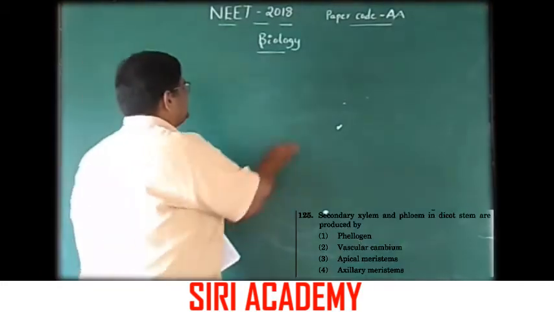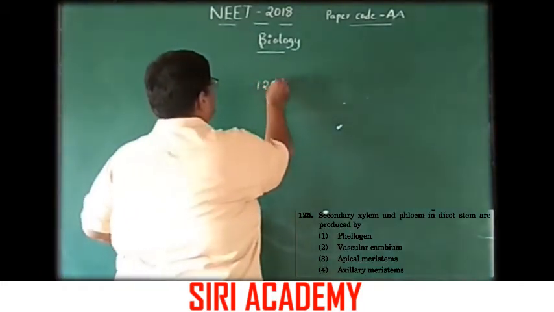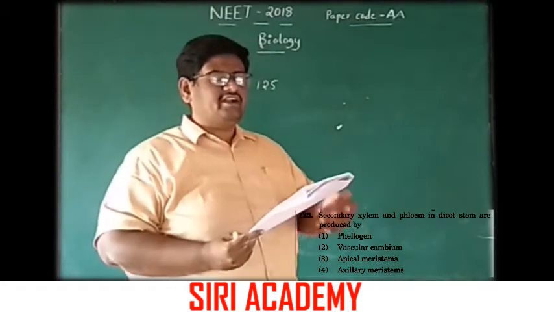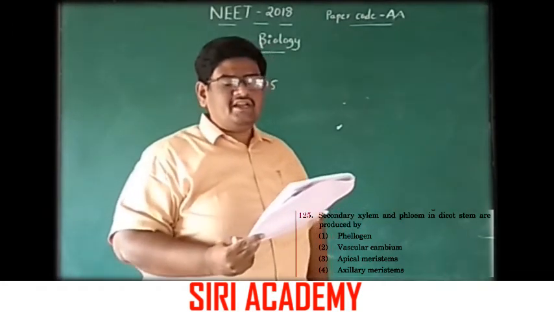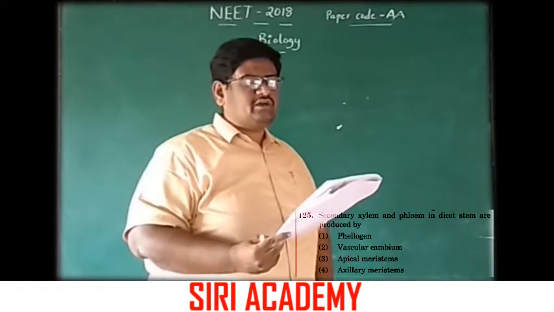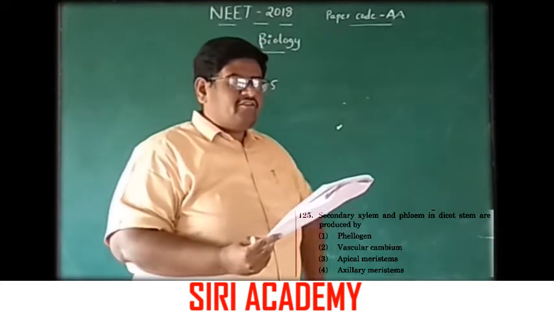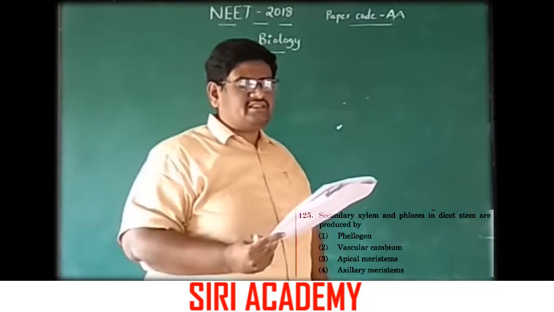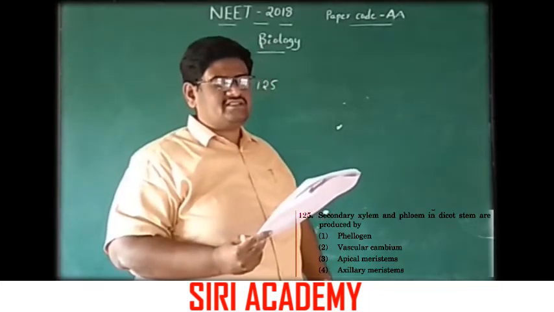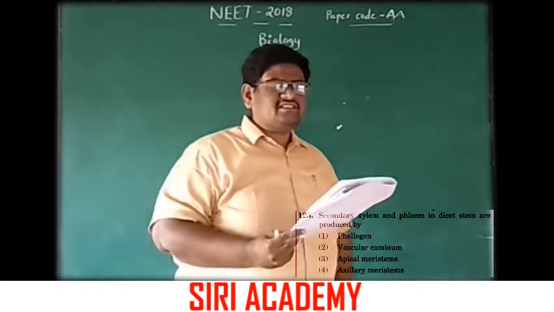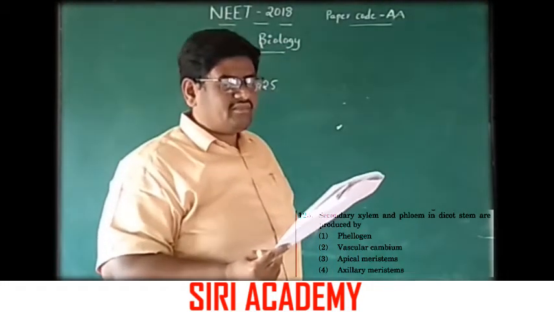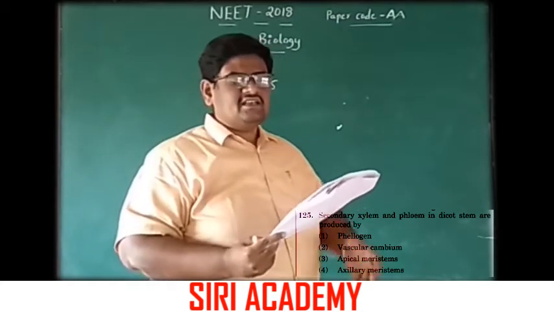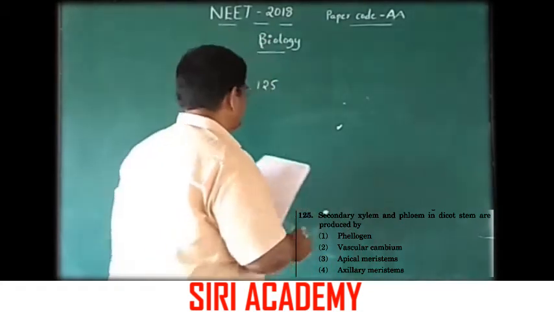Go for question number 125. Secondary xylem and phloem in dicot stem are produced by: 1. Phellogen, 2. Vascular cambium, 3. Apical meristem, 4. Axial meristem. Here vascular cambium is responsible for producing the secondary xylem and secondary phloem.